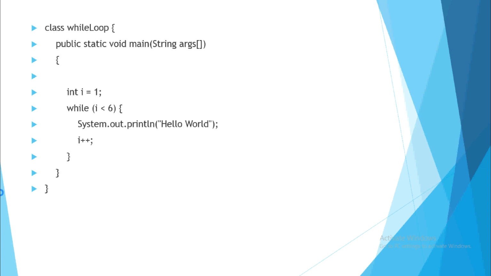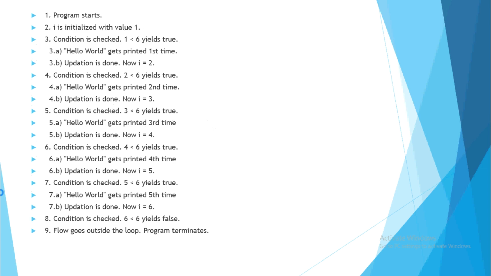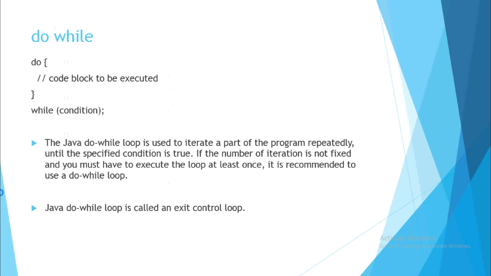So this is the way we will be learning about the while loop. I have shown you over here what has been done. You can read it. This only I have explained. So the next is do while. In the while condition, what we are doing is, till the condition is not coming true, we are not printing it on the screen, right?